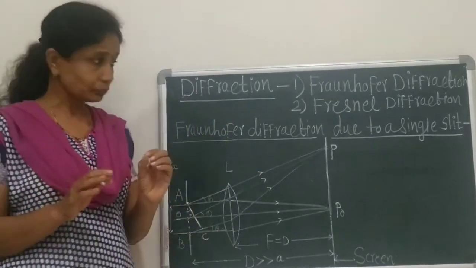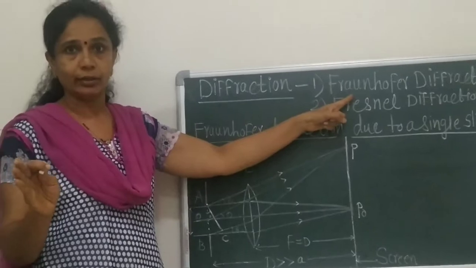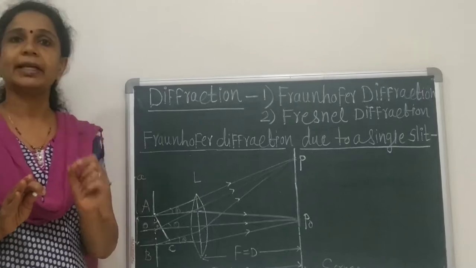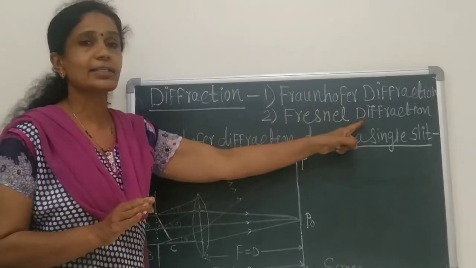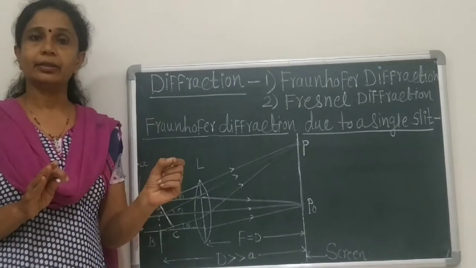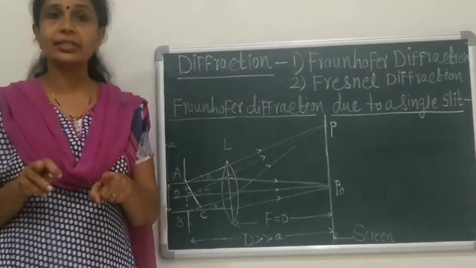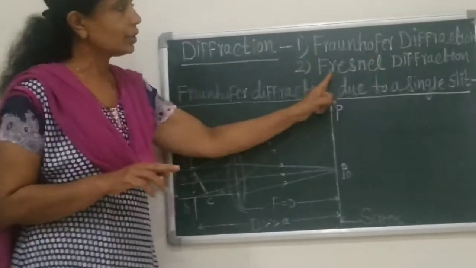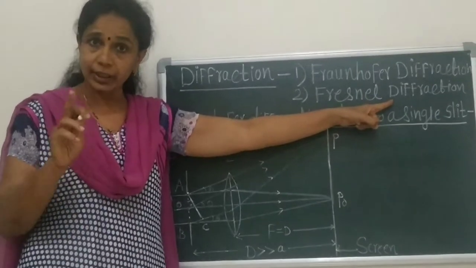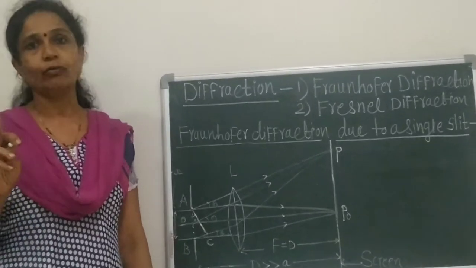Then the wavefront here is nothing but a plane wavefront. In order to obtain Fraunhofer diffraction, we have to use the plane wavefront. The second type is Fresnel diffraction. The diffraction in which the source of light and screen are at a finite distance from the obstacle is called Fresnel diffraction. The incident wavefront is spherical wavefront or cylindrical wavefront.